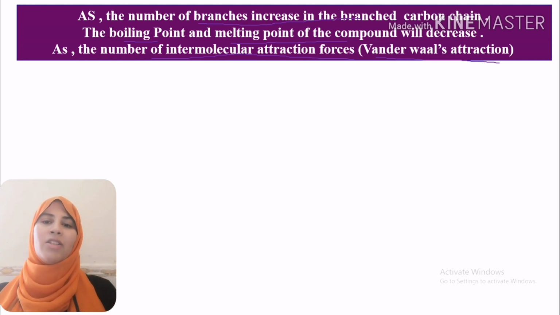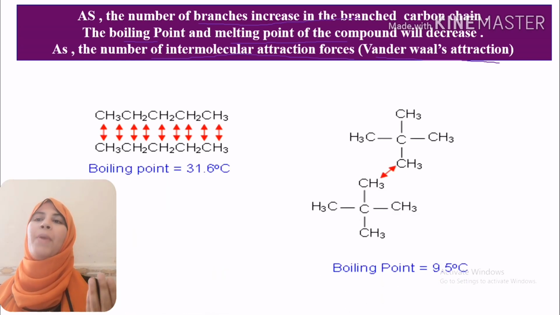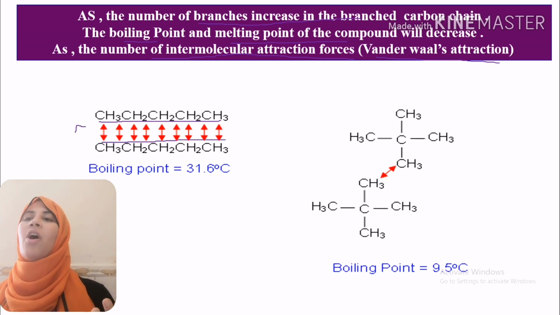your compound will decrease. So, for example, if we have pentane in a straight chain, we have 5 carbon atoms arranged in a straight carbon chain. They can form an equal number of van der Waals forces of attraction.